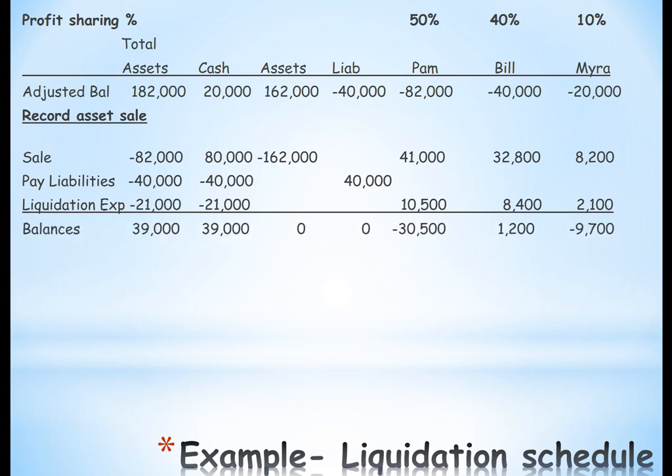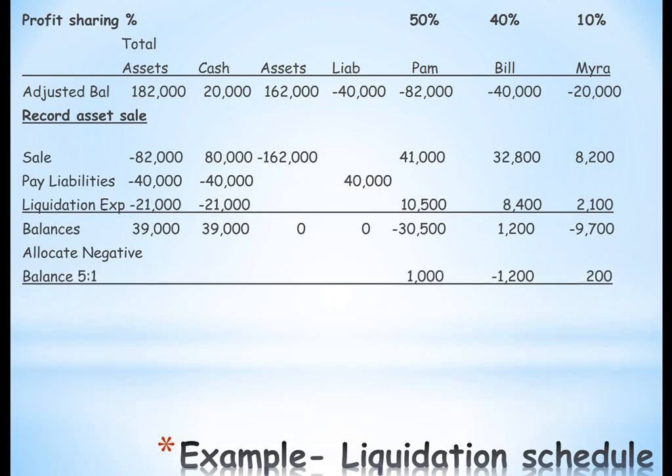In this example, Bill now has a negative balance that needs to be removed, or he needs to give the business $1,200. Well, in this example, we're going to assume he doesn't. So what we need to do is allocate it based on the remaining percentages. That means Pam would get 50/60 and Myra would get 10/60. Now we know what we can safely pay out at this time. We would have safe cash of $39,000, and we could give a check of $29,500 to Pam and a check to Myra for $9,500.